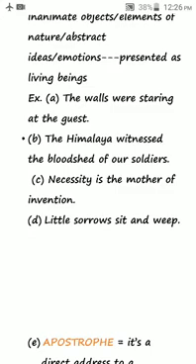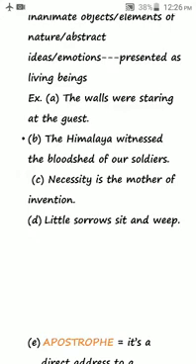And then abstract ideas. So example C is an example of abstract idea presented as a living being. See example C. Necessity is the mother of invention. Here when you say the mother, it means she will definitely be a woman. So necessity is presented as a woman, and invention is the child of that mother. So invention and necessity, both these abstract ideas, are presented as if they are alive or they are human beings.